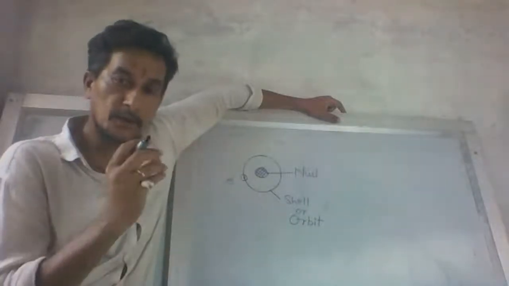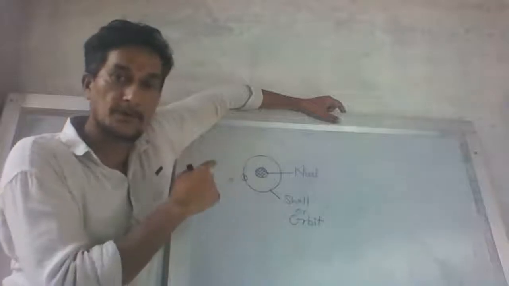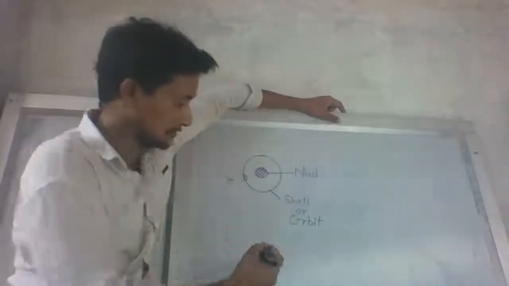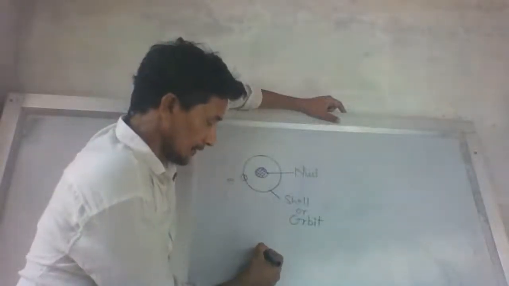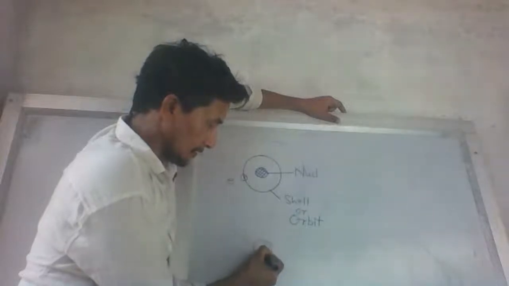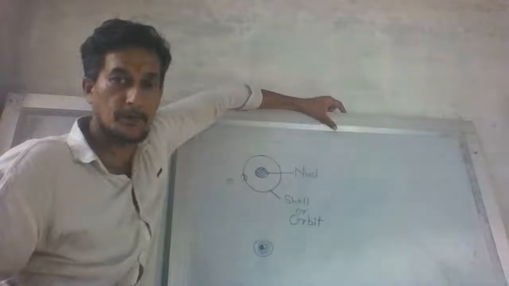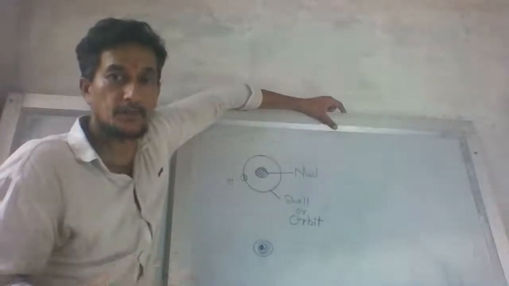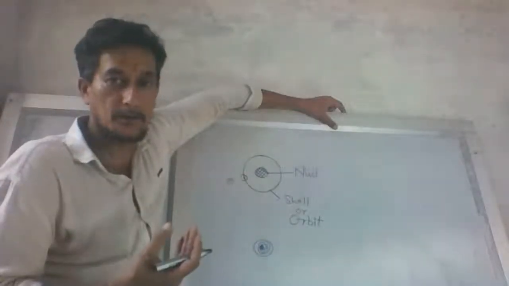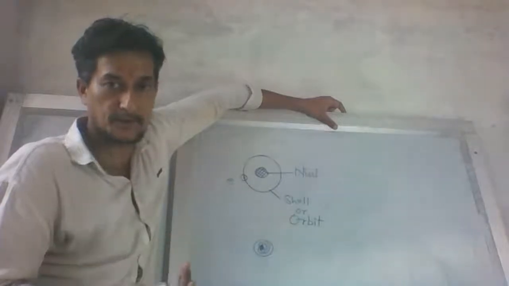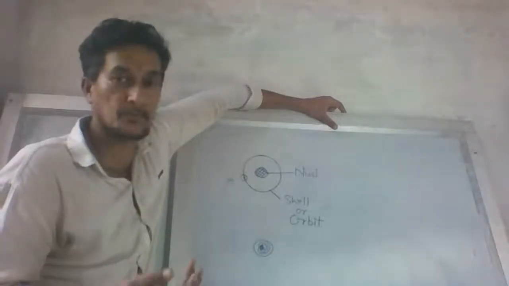If it is losing its energy, the shell size will decrease and a condition will be reached where the electron will collapse and fall into the nucleus. But this doesn't happen. If this happened, every particle in the world would vanish. But this never happens. Why is it so?